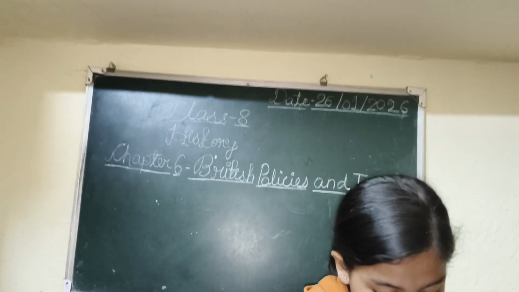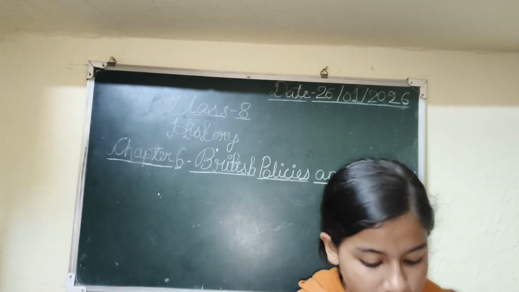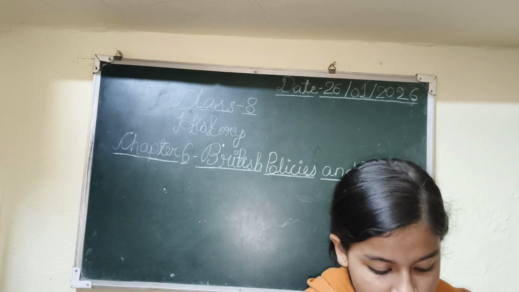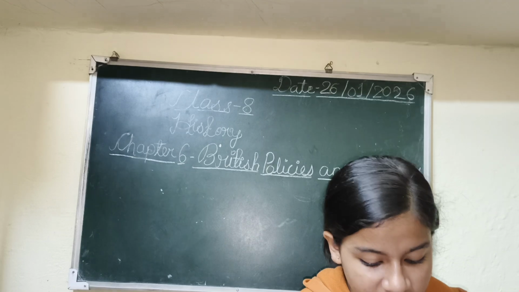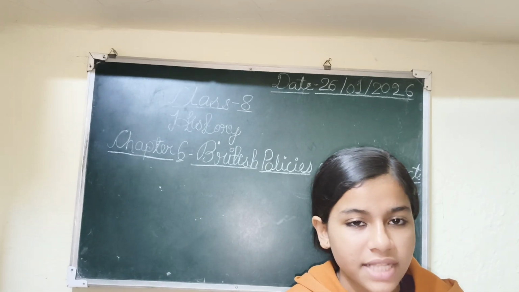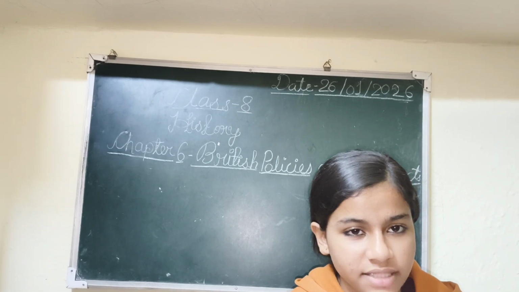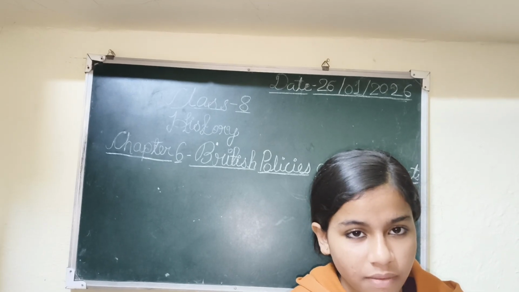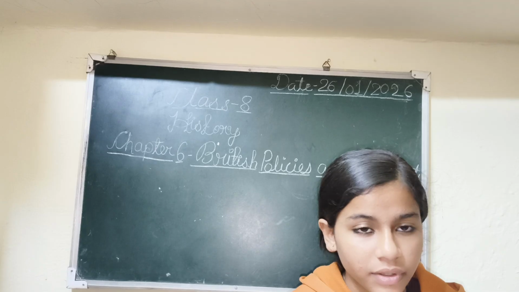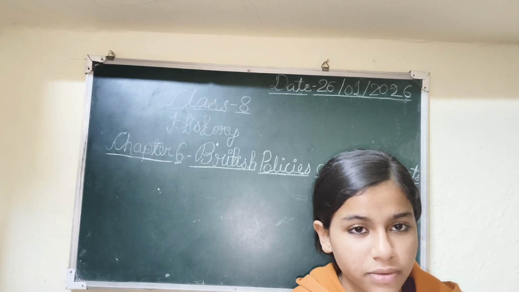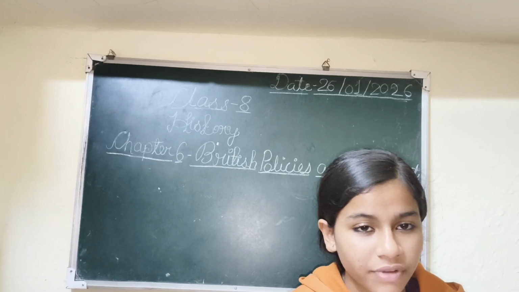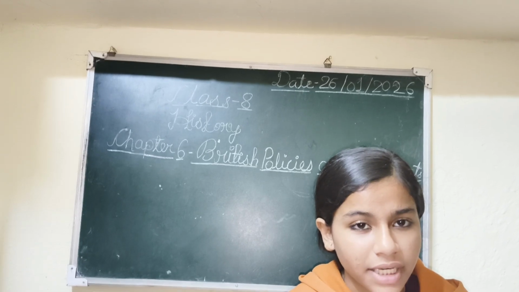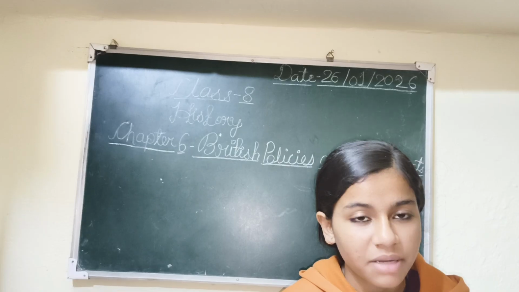Then the third one: the British changed revenue in dash instead of kind. This was: the British changed revenue in cash instead of kind. So instead of showing kindness, they were showing very cruel behavior against the Indians, and also fighting with Indians, as they were fulfilled with all the materials needed for fighting, but we were not.